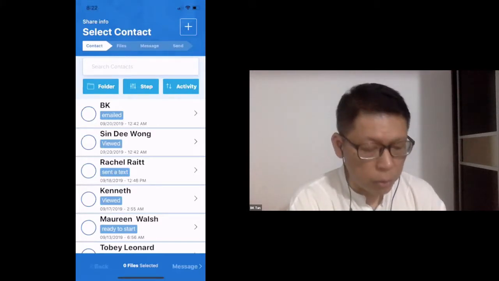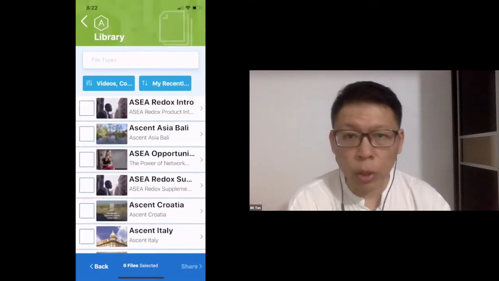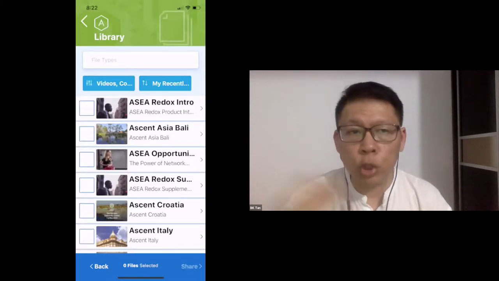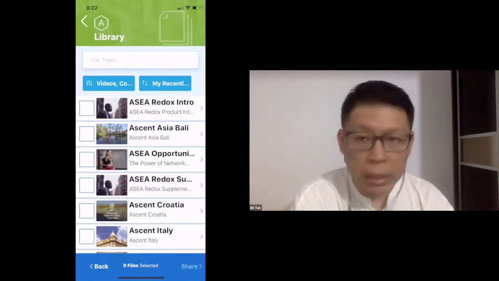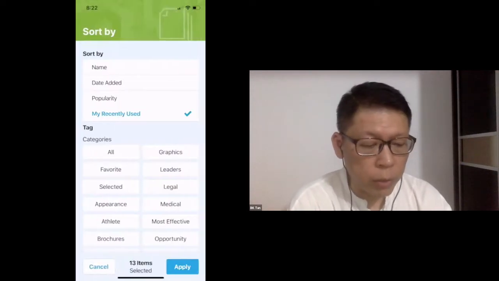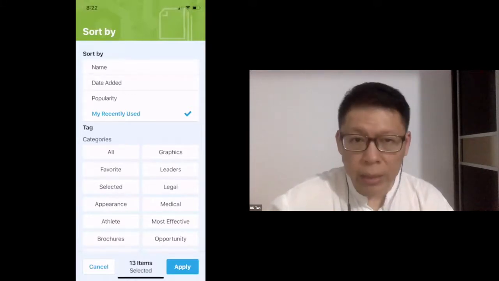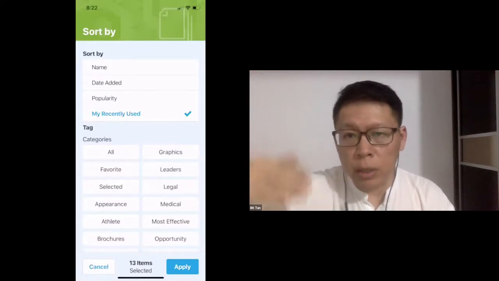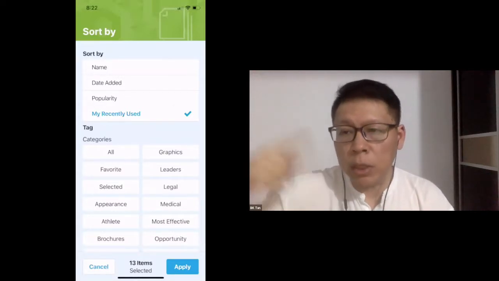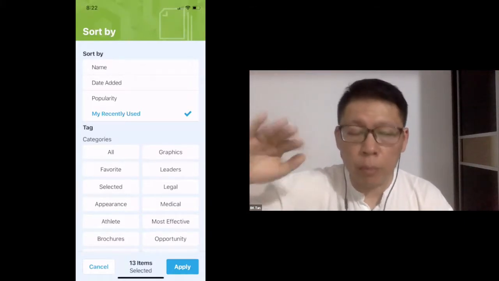So for example, if I go back to videos, okay, you'll notice that there are two tabs on top, the ones in light blue, right? So these are meant to help you to sort and filter things that are maybe more relevant to you. So for example, in videos, right? If I click on the very first one on the left, you'll notice that you can sort by name of the video, the date added, the popularity, and my recently used, right? So in this case, I've selected my recently used because then I can see the videos that I frequently use and they will always be on top. They float to the top for me, right?